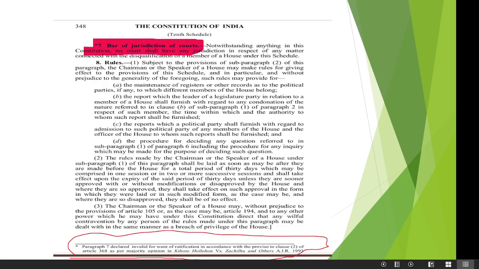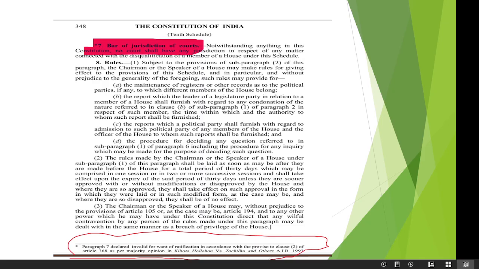So you can see down, I have highlighted in red, paragraph 7 declared invalid for want of ratification in accordance with clause 2 of Article 368, as per the majority opinion in the Kihoto Hollohan case and others. Okay, so why did it happen, what was the verdict of the Supreme Court judge? We know that the general day-to-day work and the operation of the MPs inside the parliament are generally out of the jurisdiction of the court.